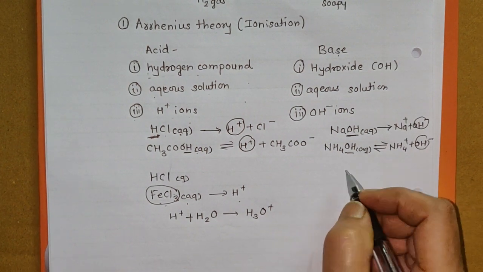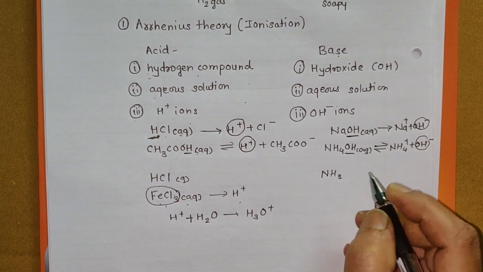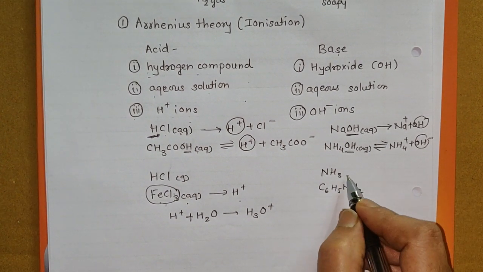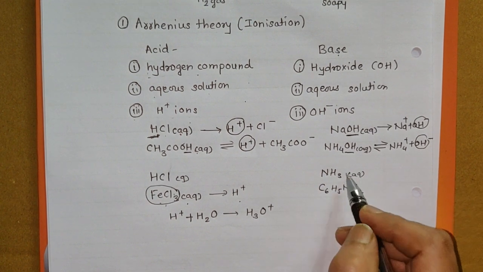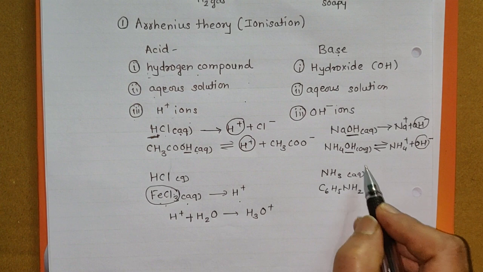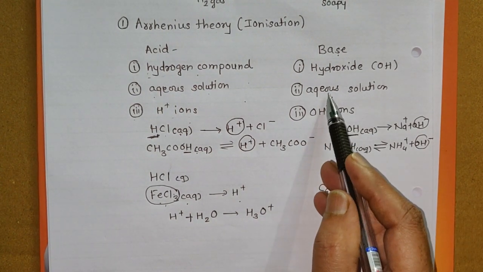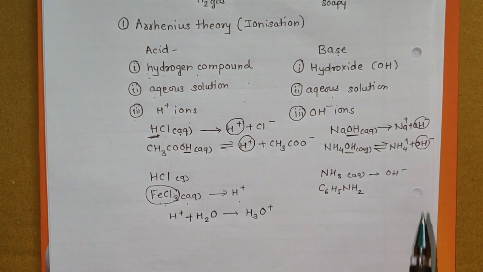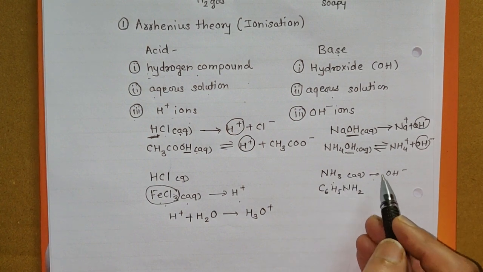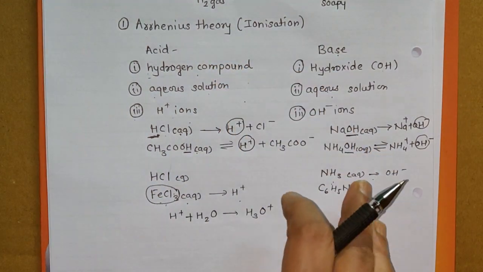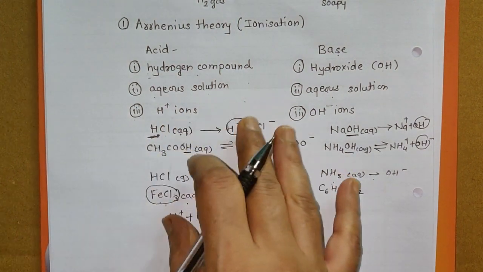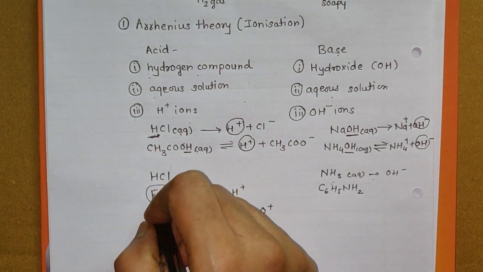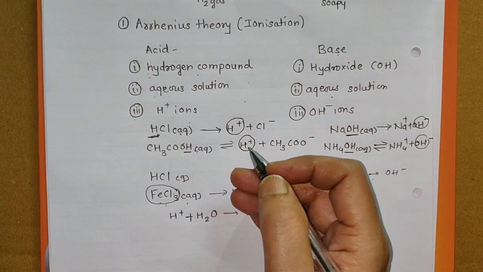Now some compounds, like ammonia, NH3, and aniline, show all the basic properties. If you take the aqueous solution of ammonia, it gives OH minus ions. That means it shows basic properties. We have taken the aqueous solution, OH minus ions are obtained, but it is not a hydroxide compound, and so ammonia cannot be a base according to this theory. So these are the limitations of Arrhenius theory, and to overcome these limitations, the next theory was put forward by the scientists Bronsted and Lowry. This theory we shall consider in the next video.